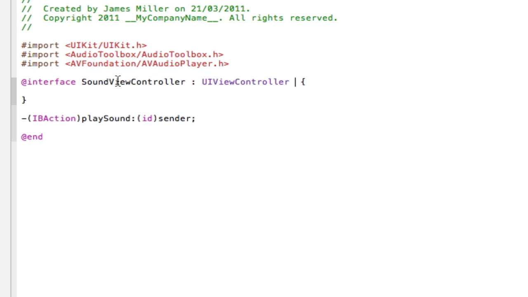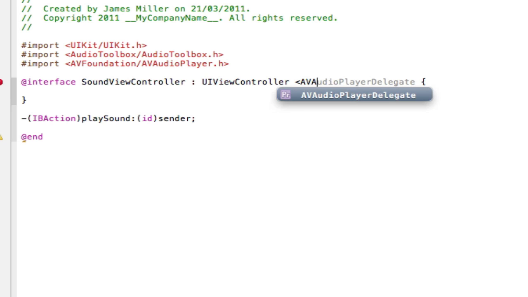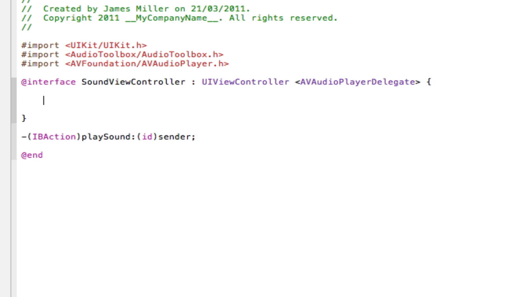So at the end of the @interface line, I'm going to open the angle bracket and set it to the AVAudioPlayerDelegate like that. Just start typing it, it should autocomplete. Then I'm going to create 2 outlets, one for the URL for the file path, and then the actual sound player, which is what comes with the AVAudioPlayer framework. So I'm going to type them out and I'll be back in a minute.